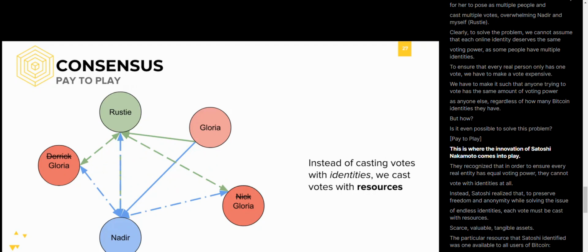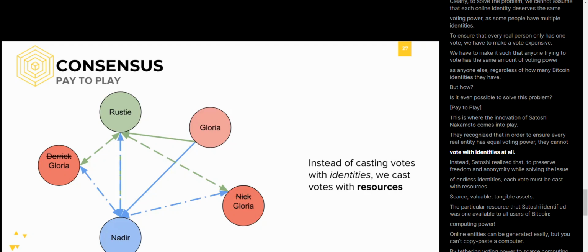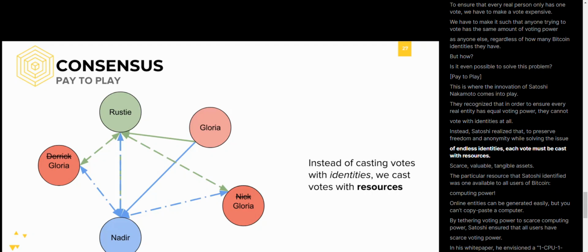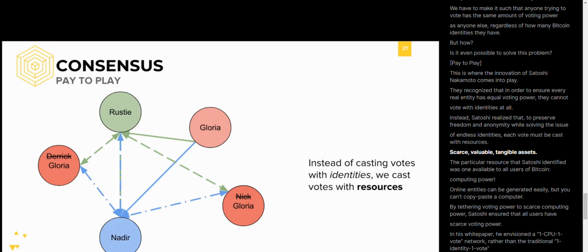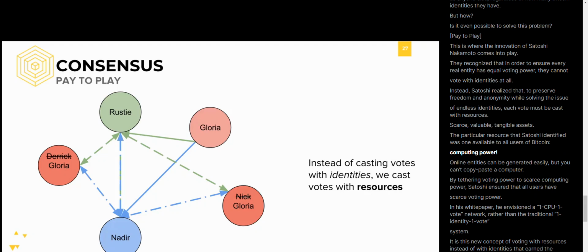This is where the innovation of Satoshi Nakamoto comes into play. They recognize that in order to ensure every real identity has equal voting power, they cannot vote with identities at all. Instead, Satoshi realized that to preserve freedom and anonymity while solving the issue of endless identities, each vote must be cast with resources: scarce, valuable, tangible assets.